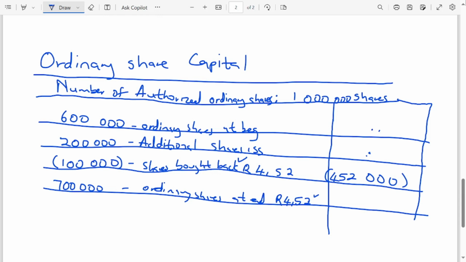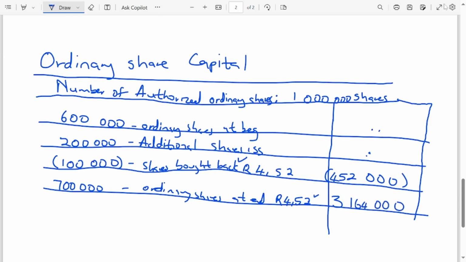In that case, the buyback average price is not going to be the same as the issue price at the end of the year. Okay, let's continue. So 700,000 multiplied by 452 cents is going to be 3,164,000.